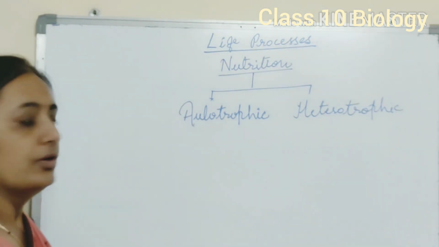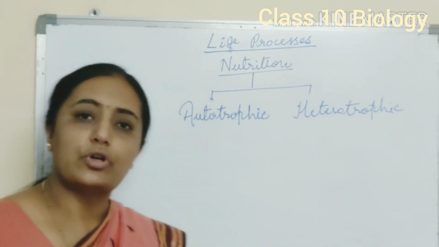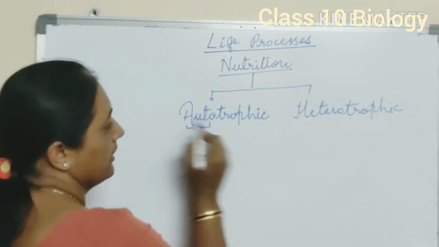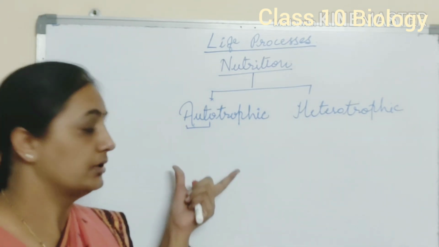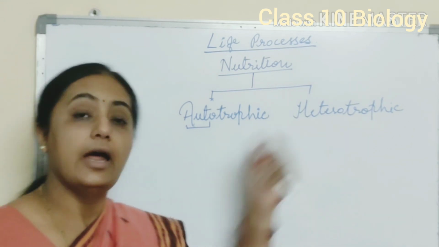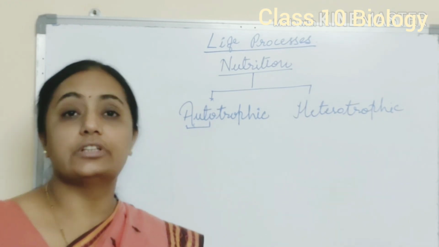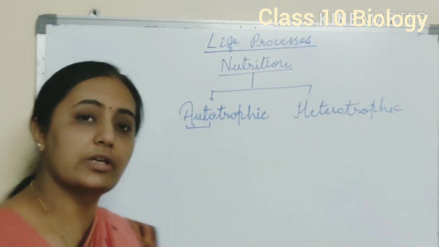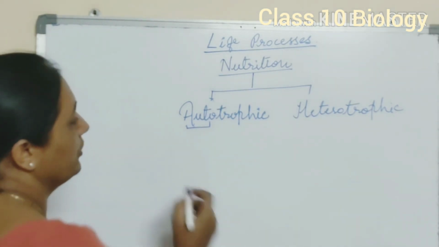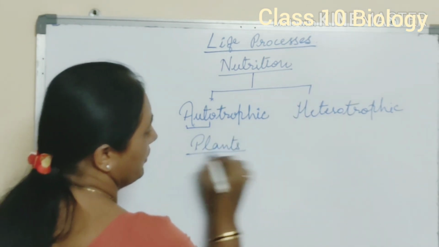Now, you know autotrophic mode of nutrition. Autotrophic, auto means self. The organism when prepare food by themselves, those organism comes under autotrophic mode of nutrition. Heterotrophic mode of nutrition, here organism depends on other organism for their food. Those organism comes under heterotrophic mode of nutrition. So in autotrophic mode of nutrition, we take all the plants. All plants comes under autotrophic mode of nutrition.